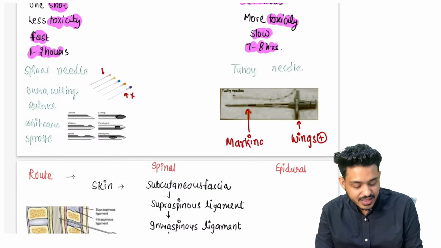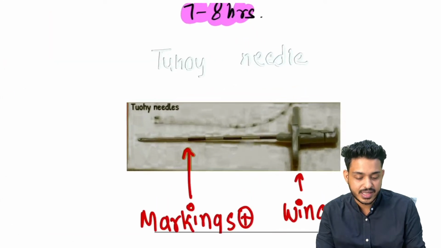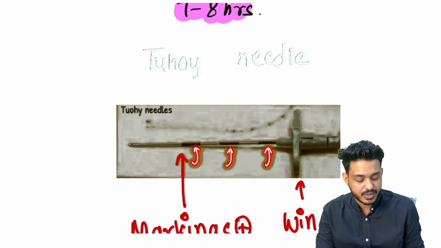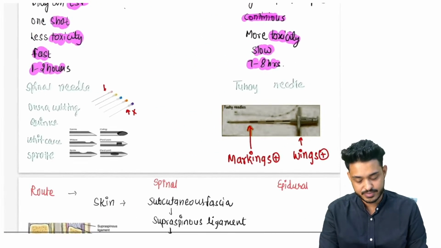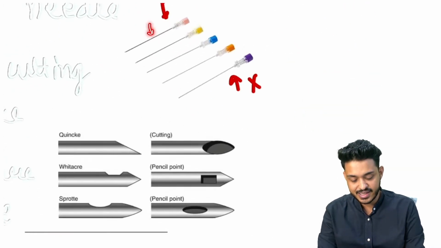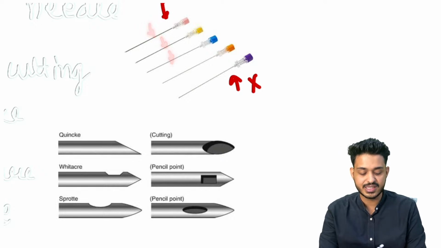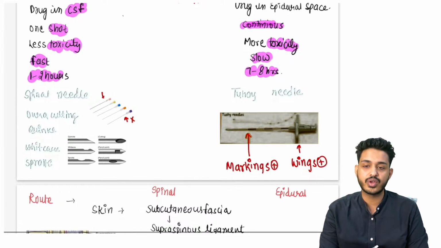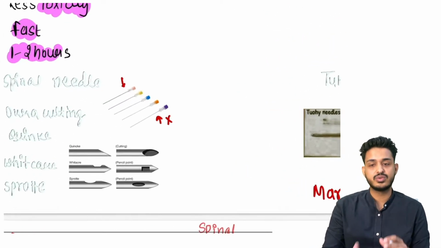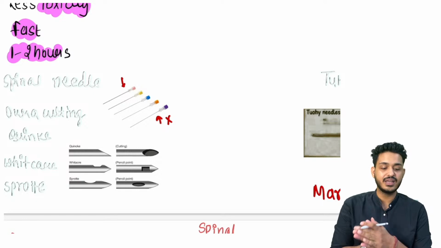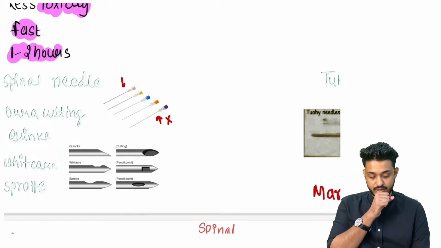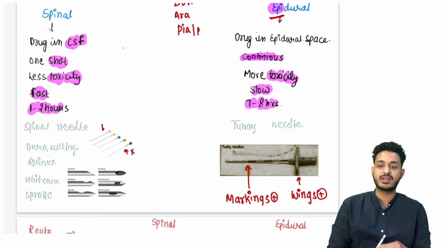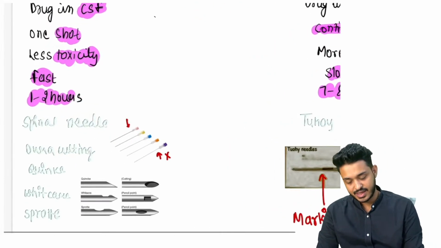These markings are present on the Tuohy needle. In spinal needles these markings will be absent. Second thing, wings are going to be absent in the spinal needle. So two things understood: spinal has no wings, no markings. And in epidural, we are going to have markings, we are going to have wings.